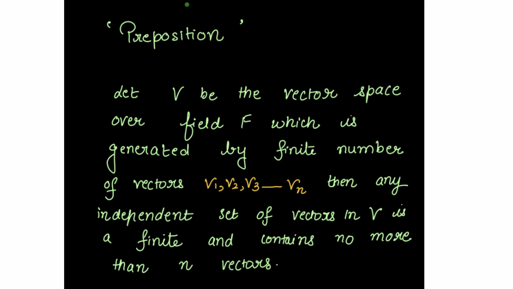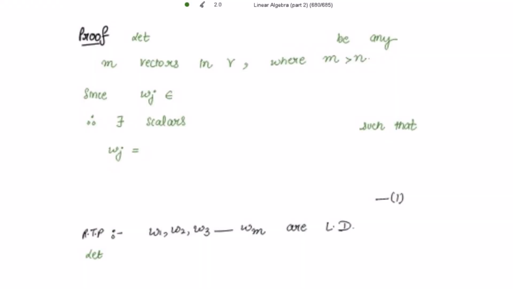Proposition. Let V be the vector space over field F which is generated by a finite number of vectors. Then any independent set of vectors in V is finite and contains no more than n vectors. Which means that an independent set has only n vectors, not more than n. Because if the vectors are more than n, which means n plus 1 vectors, then the set will be linearly dependent. So we have to prove that for n vectors we have a linearly independent set, right? So let's start with the proof.